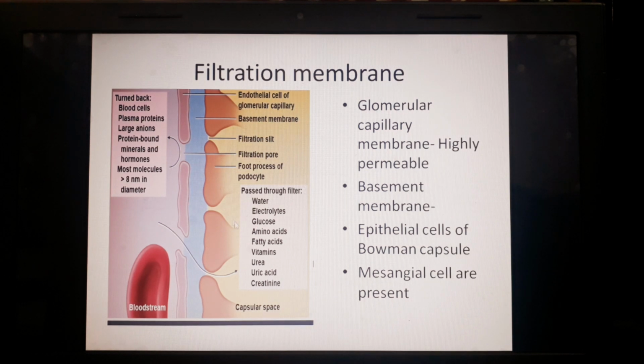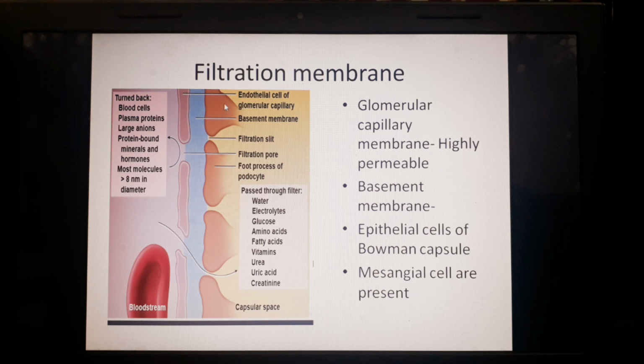Now, what is the filtration membrane basically? It is a three-layered structure in the renal corpuscle. This inner one is the endothelial layer of the capillary. This endothelial layer of the capillary has pores. It is called filtration pore. Then there is a basement membrane. This is the basement membrane, the blue one.